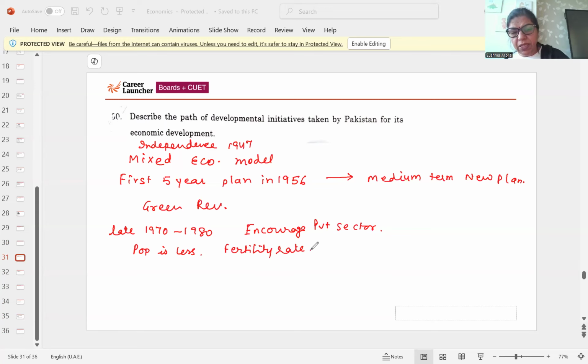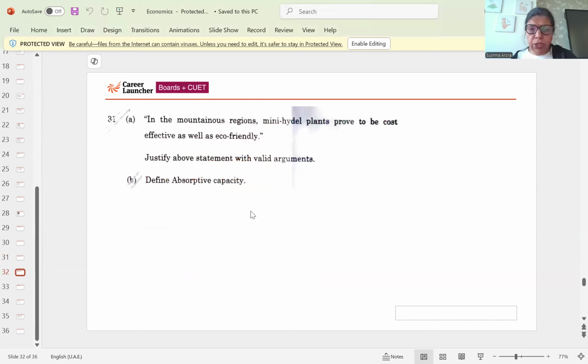But GDP is less as compared to India and Pakistan, because their main occupation is still agriculture. So this is the path of development initiative. They both are working, all the three countries are working better, but after that, few reasons like political instability and terrorism, Pakistan is lagging behind. The next question is, in the mountainous region, mini hydel plants proved to be cost-effective as